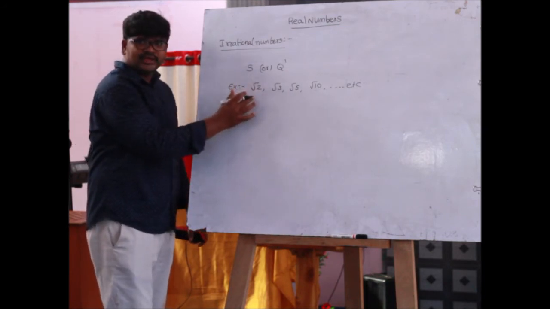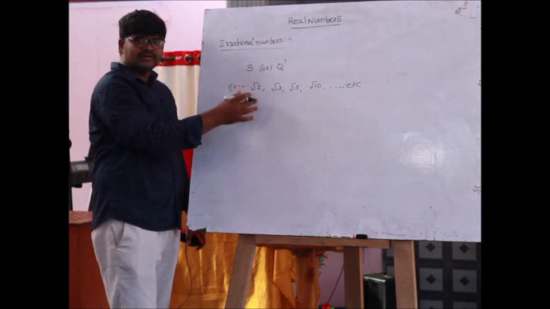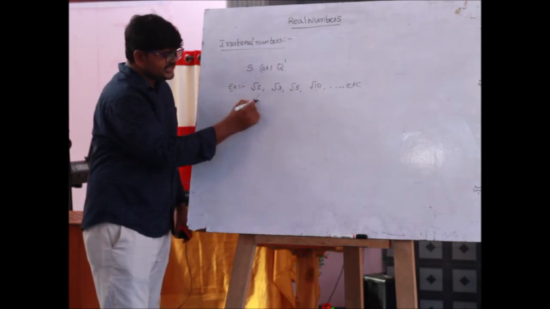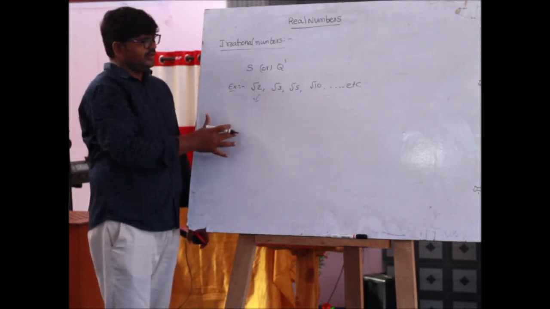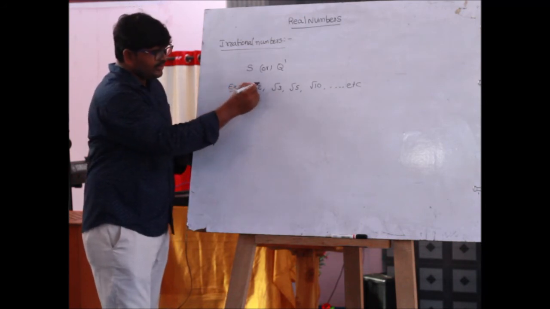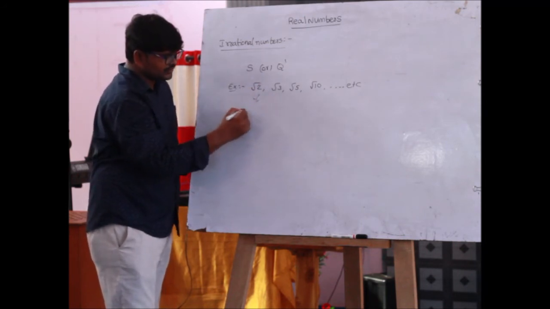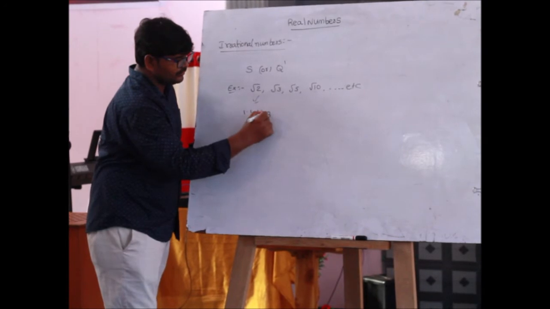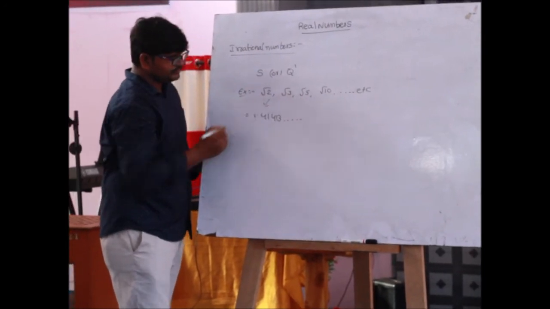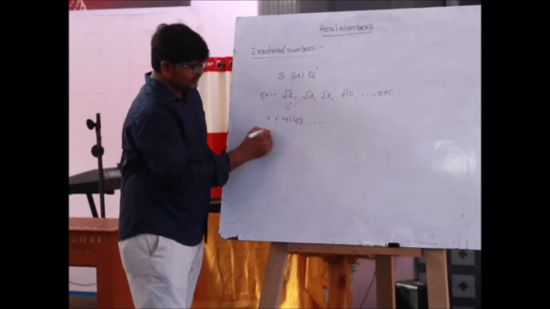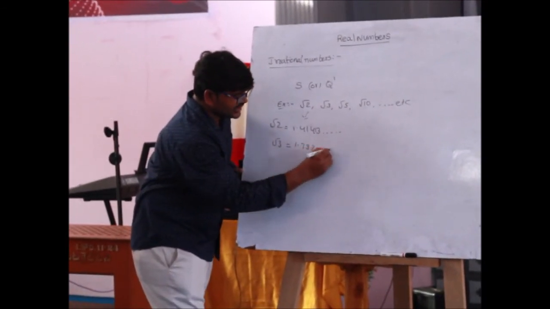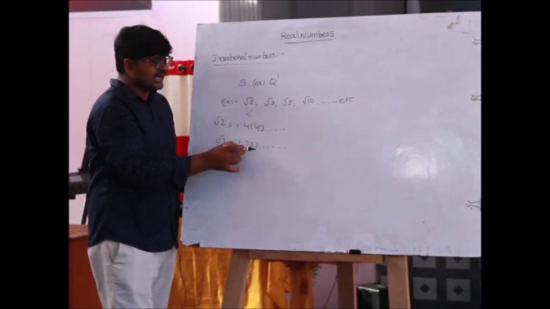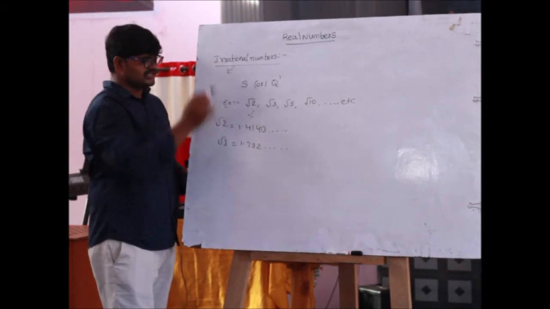The value of root 2 equals 1.414 and so on. It is neither terminating nor repeating. The value of root 3 equals 1.732 and so on. These numbers are called irrational numbers.